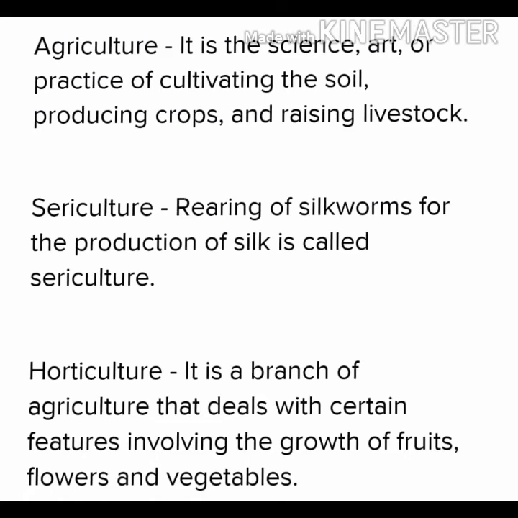Students, you must know these terms which are there on the screen. What is agriculture I have already defined at the beginning of the chapter, and you must know what sericulture is. Sericulture means rearing of silkworms for the production of silk. Next we have horticulture. Horticulture is a branch of agriculture that deals with the growth of fruits, flowers and vegetables. The next is not on the screen, that is pisciculture. Pisciculture means breeding of fishes.